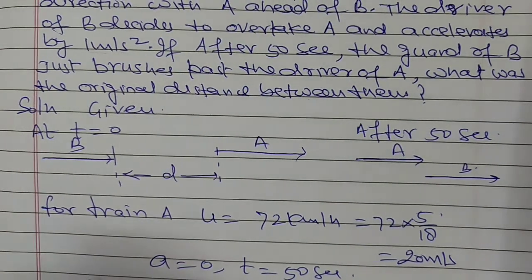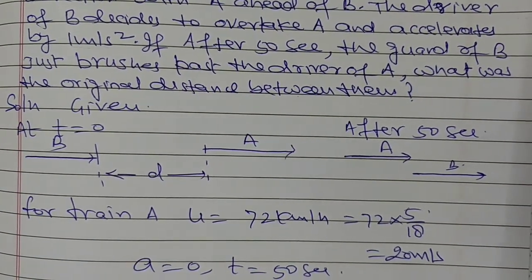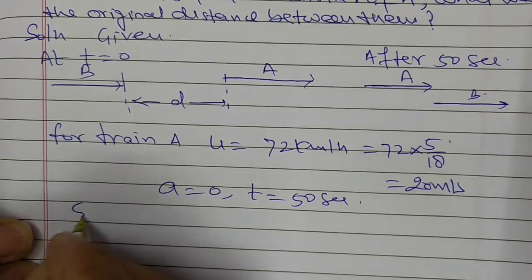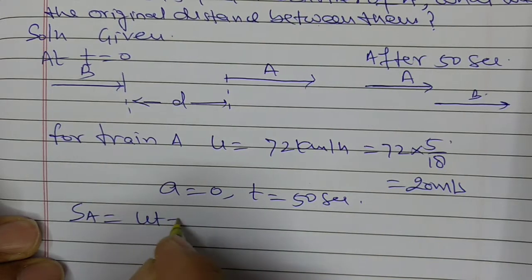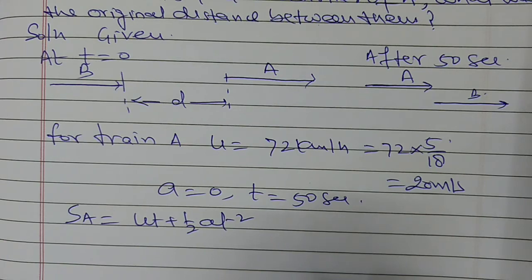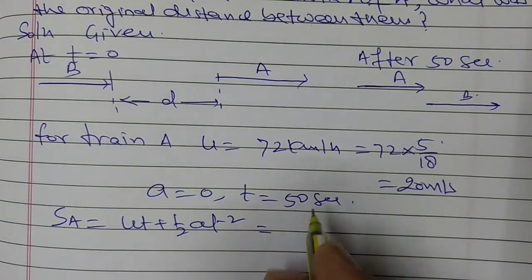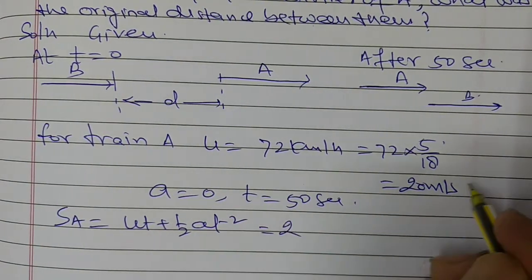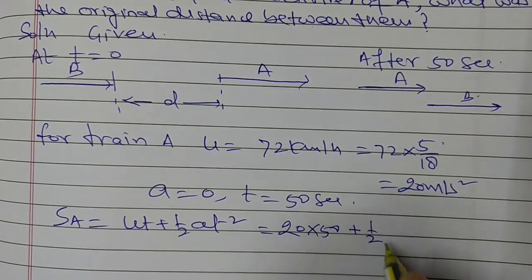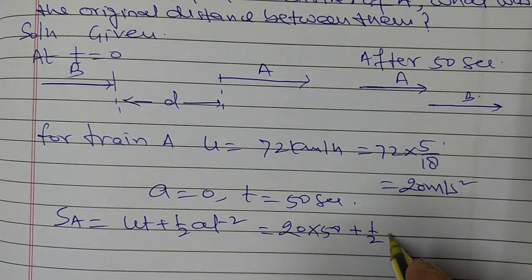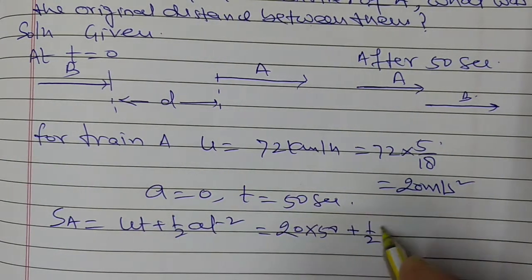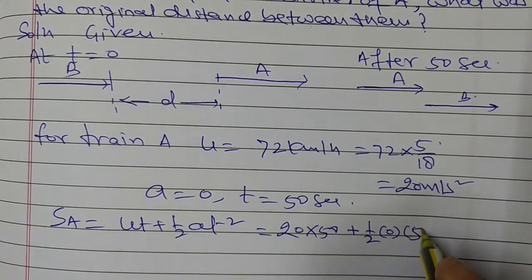Then from the second equation of motion, S is equal to ut plus half at square. On putting the values, u is 20 meter per second and time is 50 seconds, plus half into acceleration of A, which is 0, into 50 square.